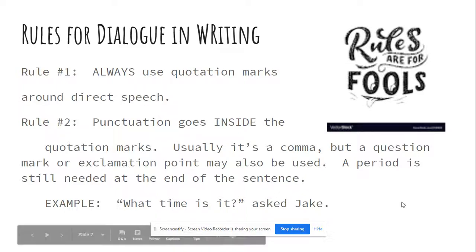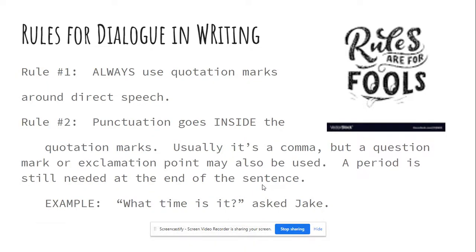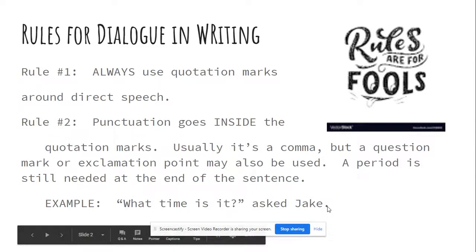So, for example, I pulled this one up here. Our friend Jake is asking, "What time is it?" You can see that there are quotation marks around the thing that Jake actually said, and that question mark goes inside those quotation marks. And then "asked Jake," obviously, we're still going to end that with a period, but you make sure that punctuation goes inside the quotation mark.